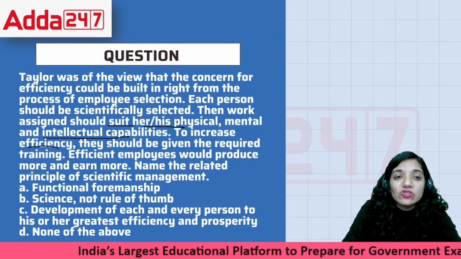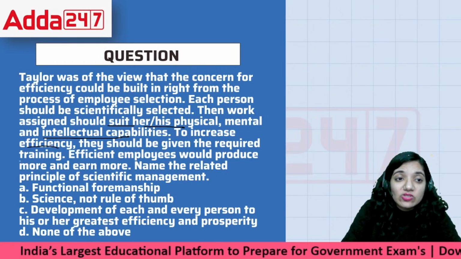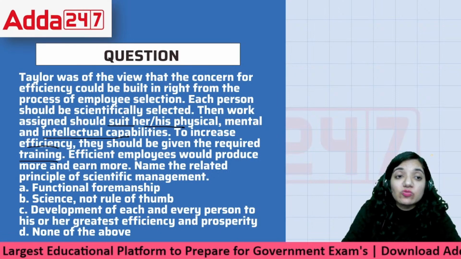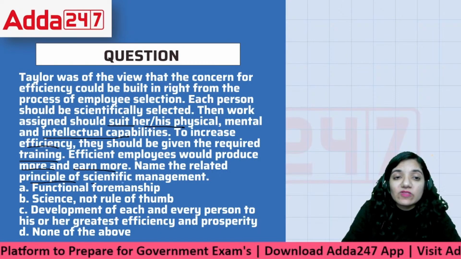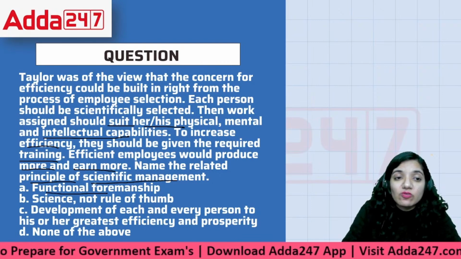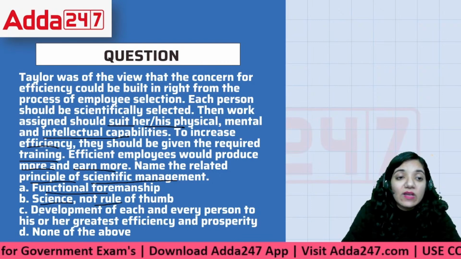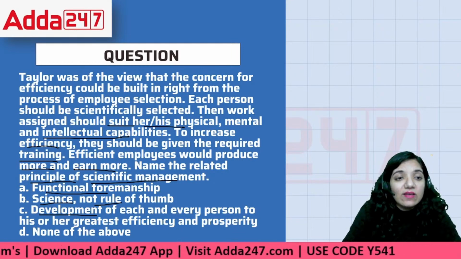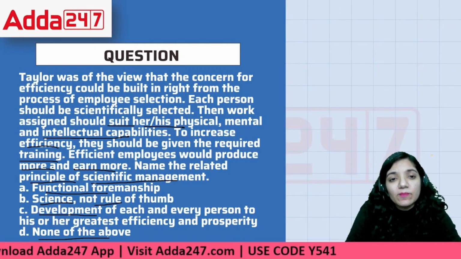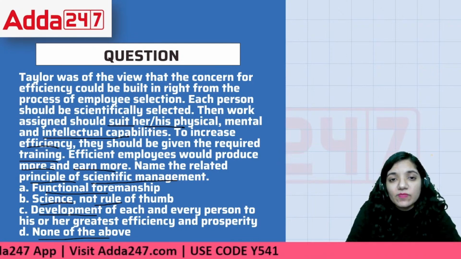To increase their efficiency, they should be given the required training. Efficient employees would produce more and earn more. Name the related principle of scientific management. Functional foremanship, science on the rule of thumb, development of each and every personnel to his or her greatest efficiency, and then none of the above.